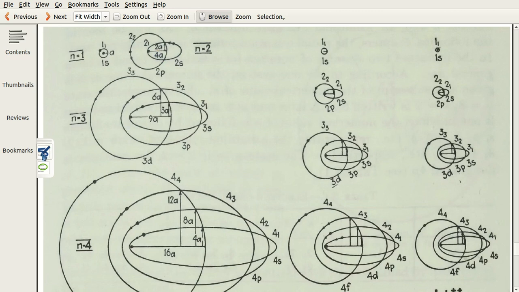And remember, in case of a circular orbit, the nucleus comes in the center of the circle, and the electron is in the outside orbit. And in case of an elliptical orbit, the electron is definitely on the elliptical path, and the nucleus is on one of the foci. One focus here, the nucleus may be here, or the nucleus may be there.